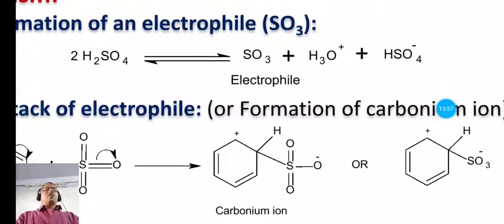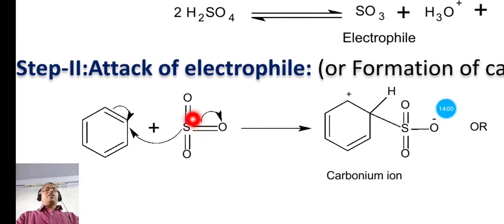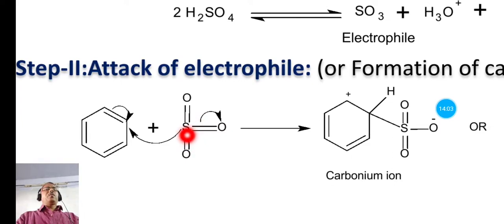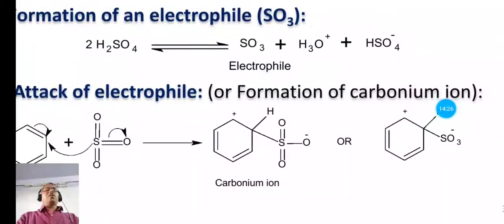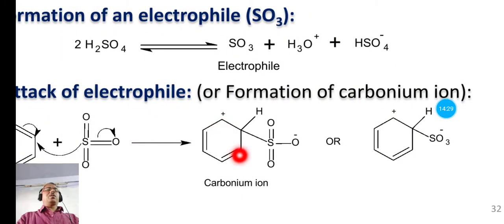So in this step, this electrophile, that is the sulfur trioxide, gets attached to this electron rich center, meaning when the pi electrons are shifted towards this carbon, it acquires positive charge, and this carbon acquires negative charge. Therefore this electrophile SO3 gets attached to this electron rich center of this benzene ring, and we have the product which is known as carbonium ion, meaning this carbon carries the positive charge, and this SO3 group carries negative charge after shifting these pi electrons towards the oxygen. So this is the carbonium ion.